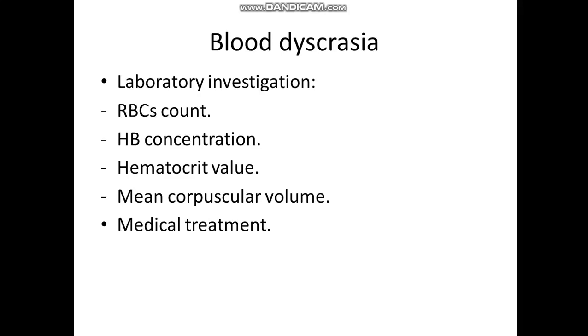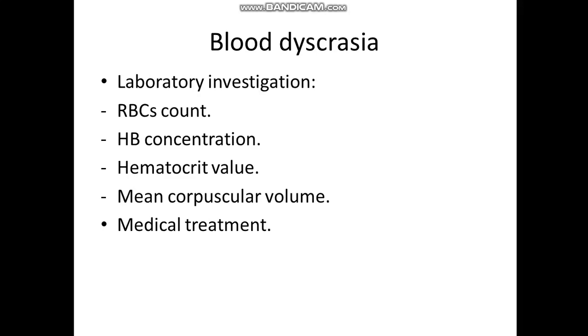For example, 40% means that there are 40 milliliters of RBC to 100 milliliters of the whole blood component. Mean corpuscular volume represents the volume of the RBC, or the size of the red blood cells.